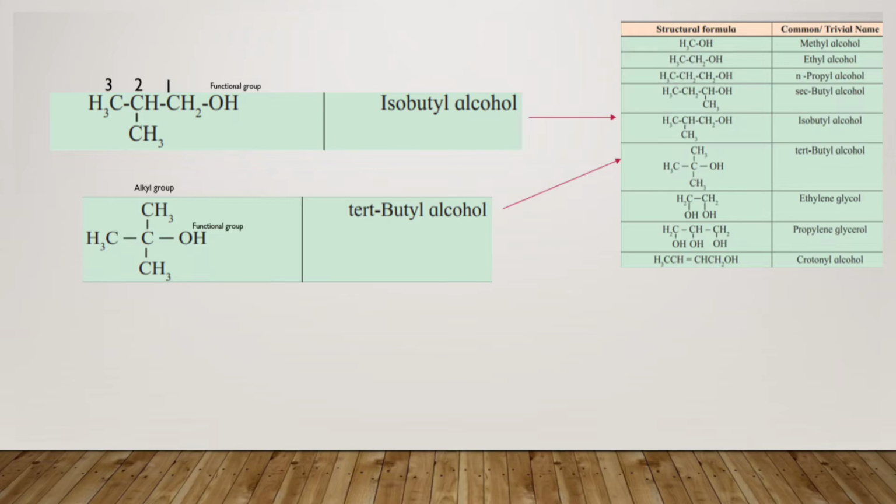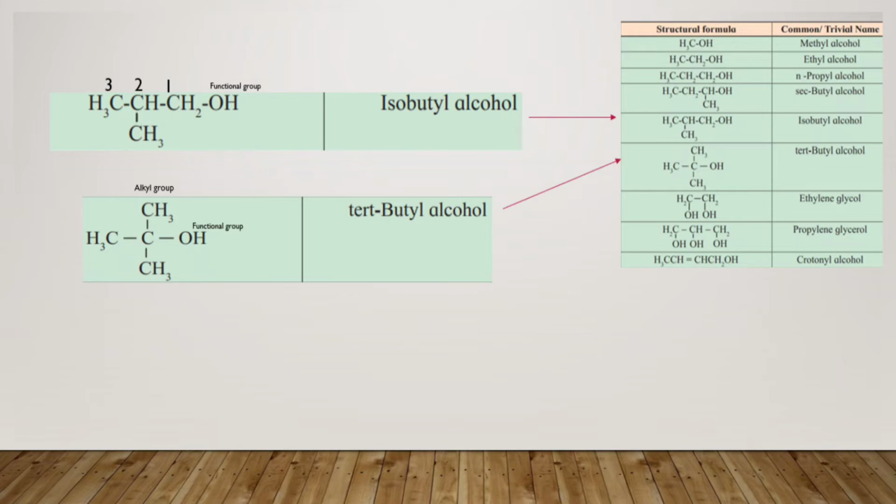Now move further. Over here you have a center carbon which is attached to three other carbons and a functional group, that is OH. So three alkyl groups are present, and altogether you have four carbons.